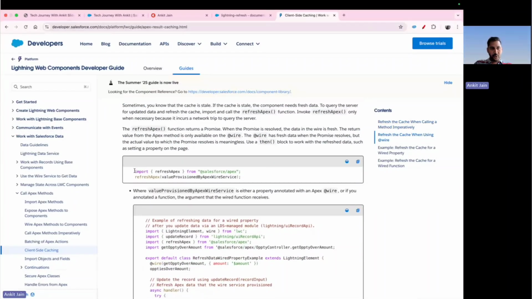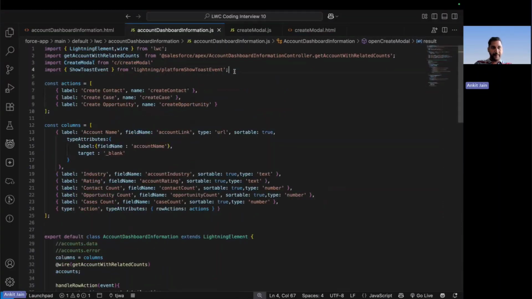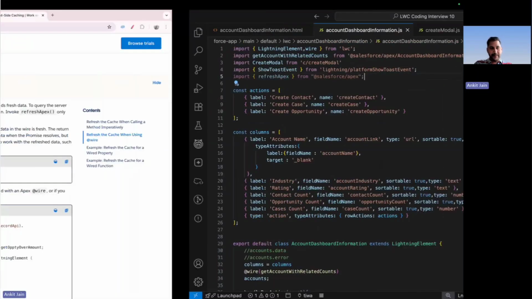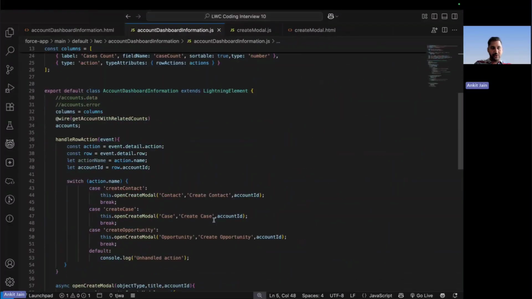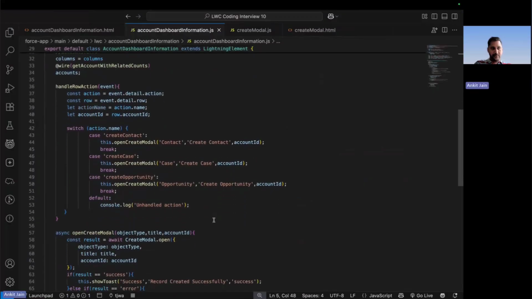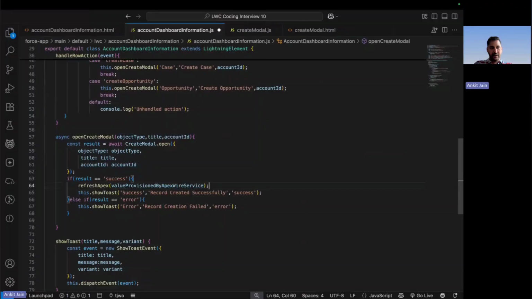What all the things that you have to do? You have to first import refreshApex in your code. So let's navigate here, import refreshApex, and finally I will be calling this refreshApex method so that the table will also be refreshed. If the operation is successful, I'll be invoking this method. This is again a promise, so here again I am going for the await and calling refreshApex.